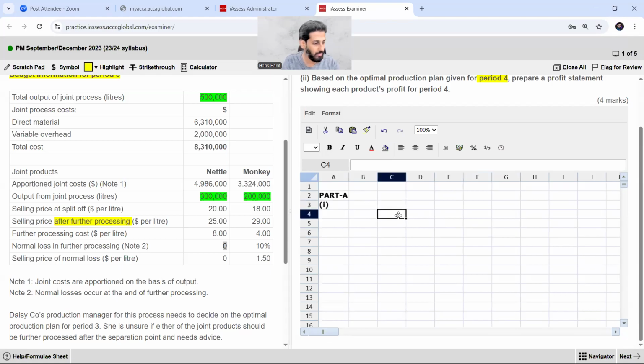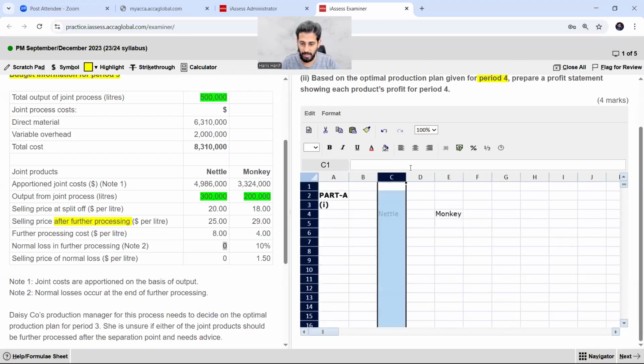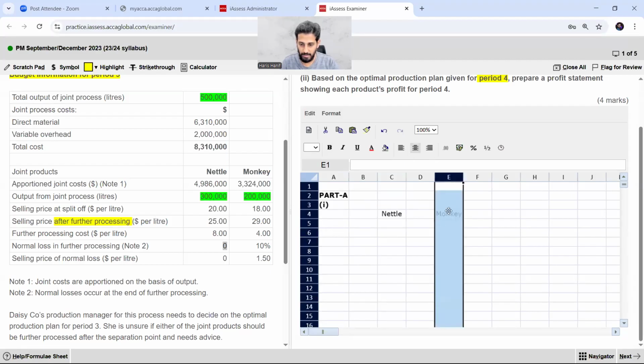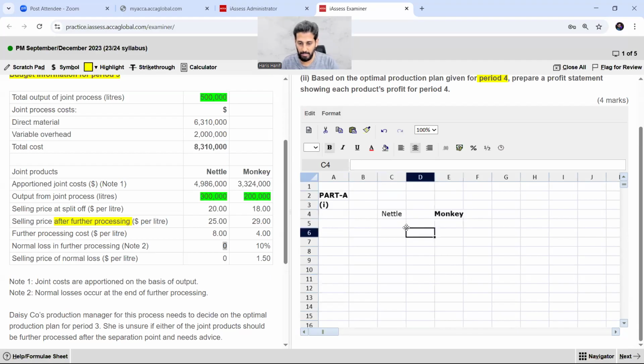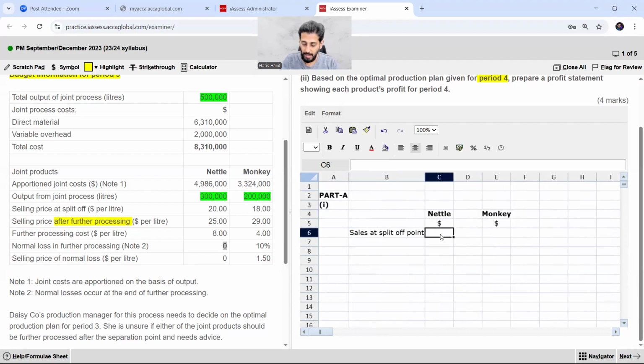Now here we have to solve it for nettle and monkey, right? Here it is dollars because we have to solve in dollars. First of all, we have to calculate the sales at split-off point.